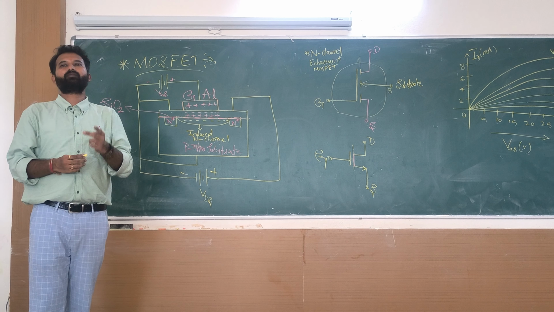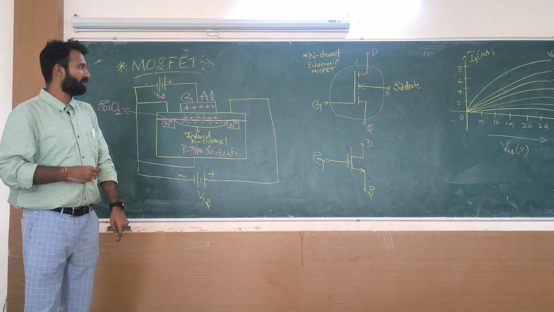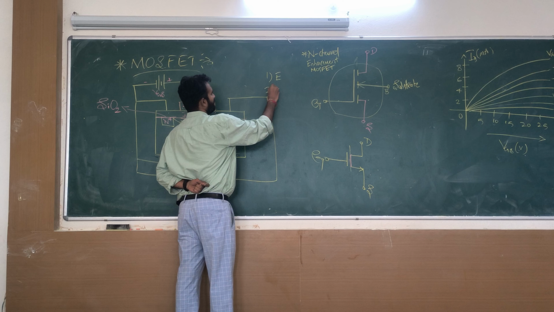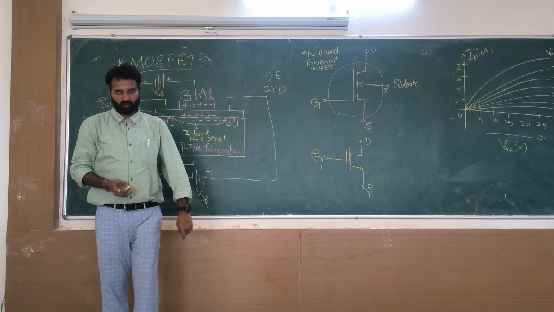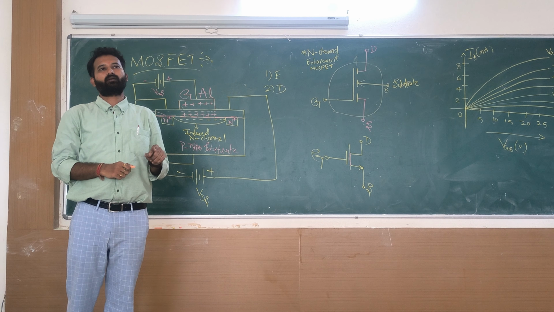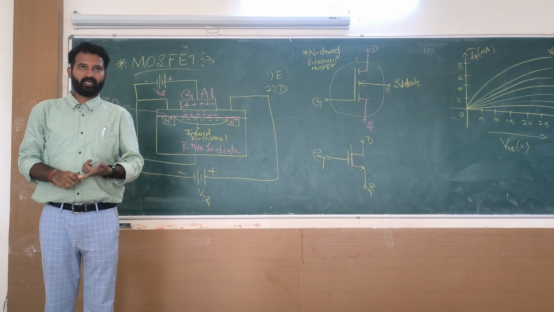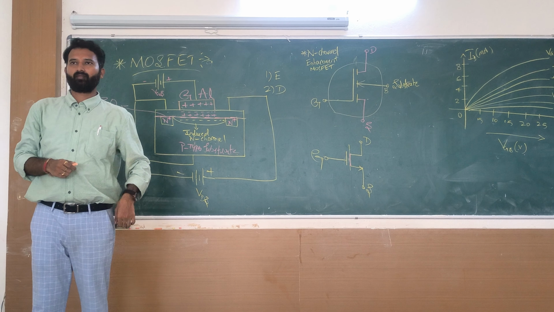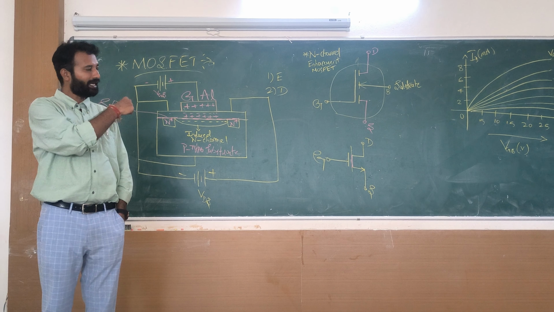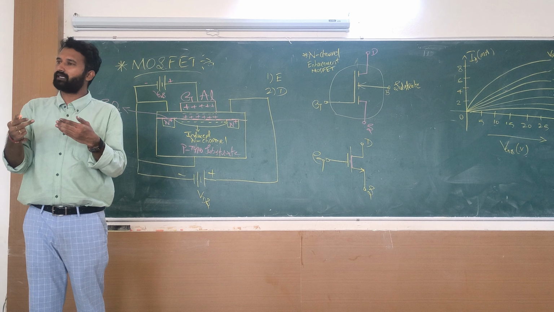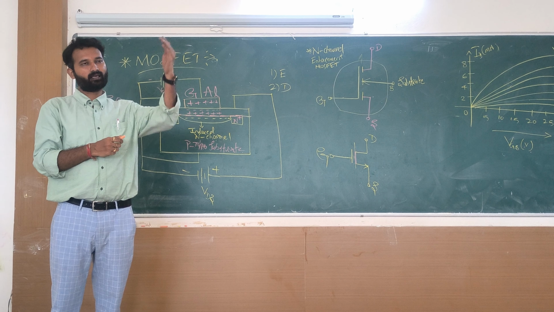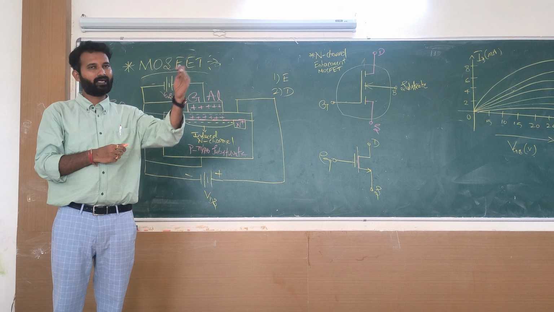Now in MOSFET, we have two types. The first one is enhancement MOSFET, and the second one is depletion MOSFET. Both are enhancement and depletion. Now tell me, what is the spelling of enhancement? E-N-H, both are similar. Enhancement means increasing.